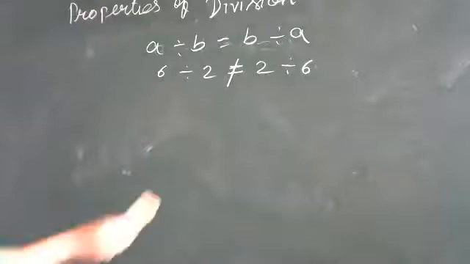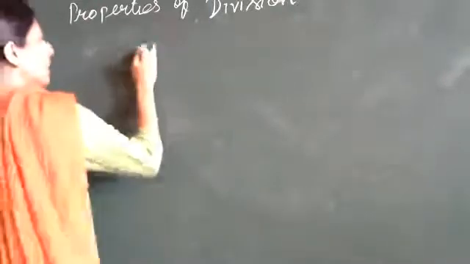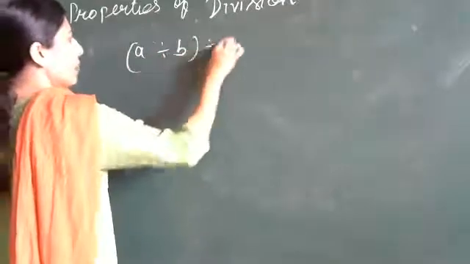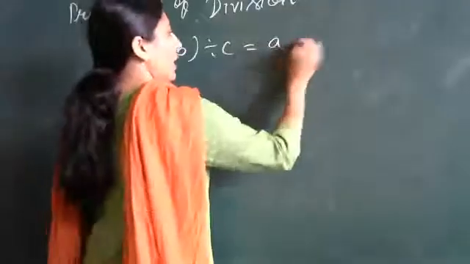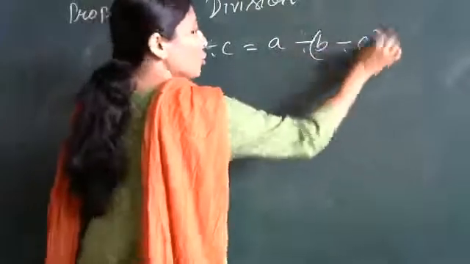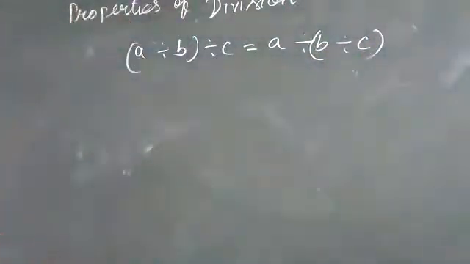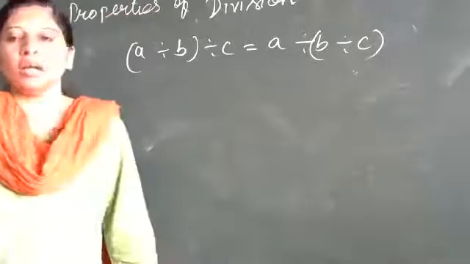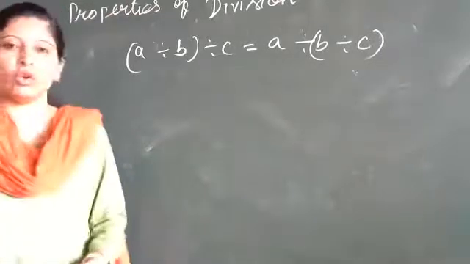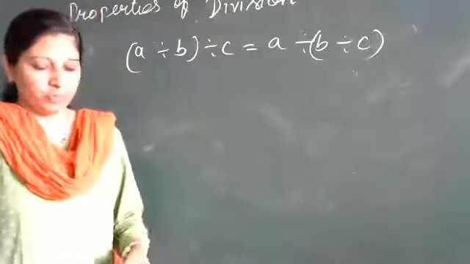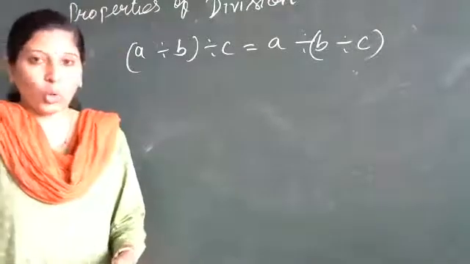Next property is associative. Does the associative property hold? Tell me, A divided by B divided by C, or A divided by B divided by C grouped differently. It also doesn't hold. Yes, that means if A, B, C are whole numbers, the associative property does not hold good for whole numbers. You will not get the same answer.